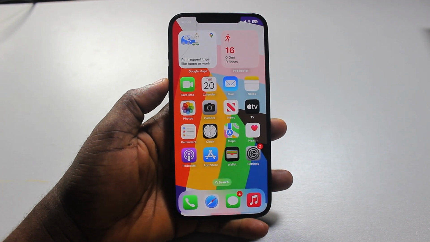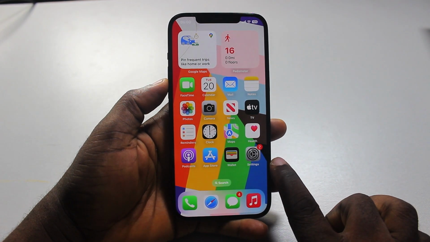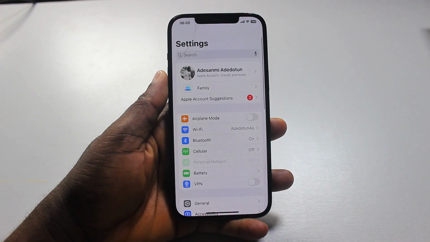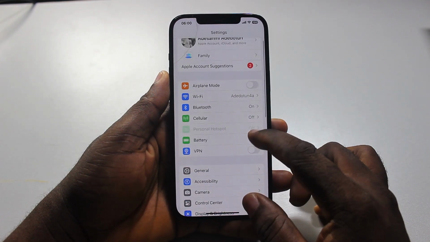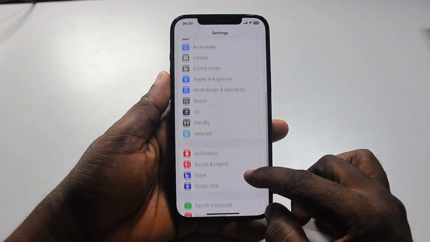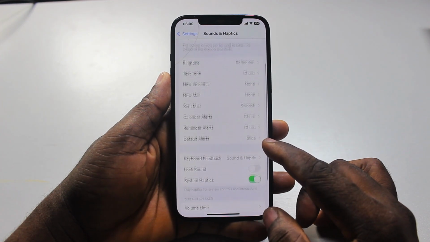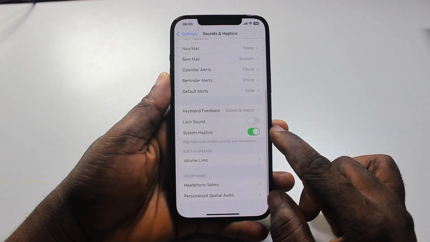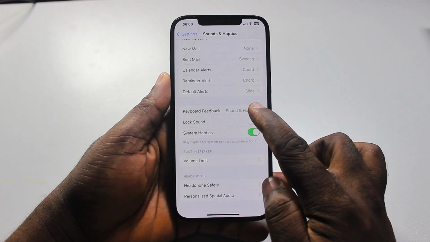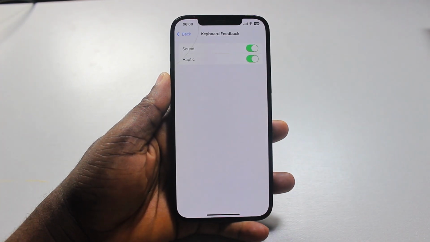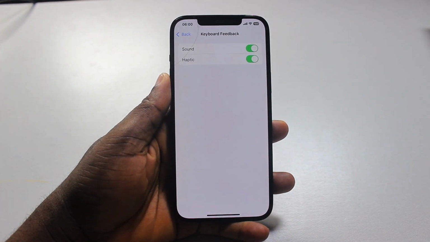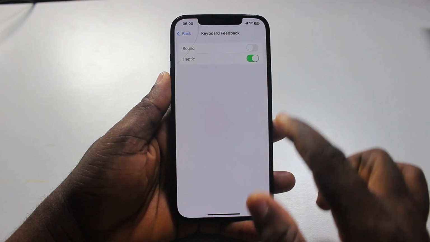Now to turn off keyboard sounds on iPhone, all you need to do is go ahead and open the Settings app. Now on the Settings page, scroll down, locate and click on Sounds and Haptics. Under Sounds and Haptics, scroll down and then locate Keyboard Feedback and click on it. Once you click on Keyboard Feedback, to turn off your keyboard sound, just turn off Sound.